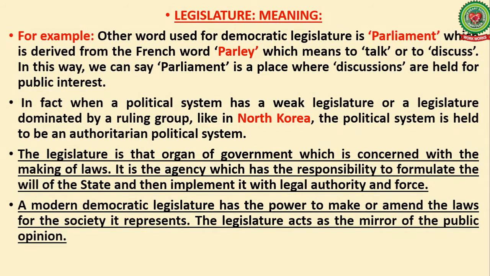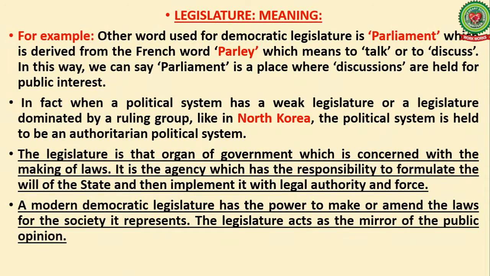In fact, when a political system has a weak legislature or a legislature dominated by a ruling group, like North Korea, the political system is held to be an authoritarian political system. Yes, it is called an authoritarian political system when there is no freedom for the discussion of anything, like in parliament. There is no freedom to discuss anything. There is only an authoritarian system, means everyone is to follow the ruling group. That is an authoritarian system like in North Korea.